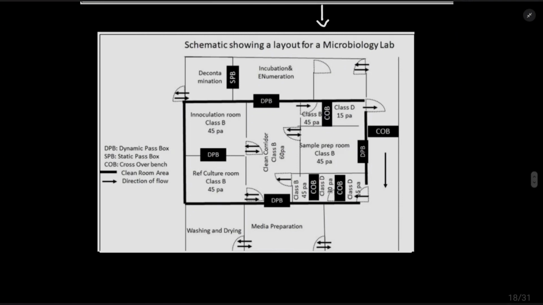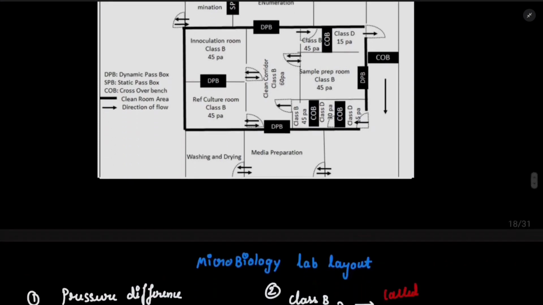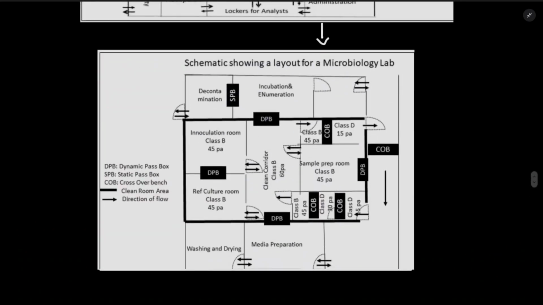In this outline we can see decontamination, incubation and enumeration. We can understand all these things, but there are a few words mentioned here which are really different, which is class B. What is a class B? And what is a dynamic pass box and what is a static pass box? These two important things, the pass box and class A, class B, I will discuss now. From this layout, if you want to take a screenshot of it, you can take it. If you want to study this, you can study it. Once you have studied this, then let's go on to the next point.